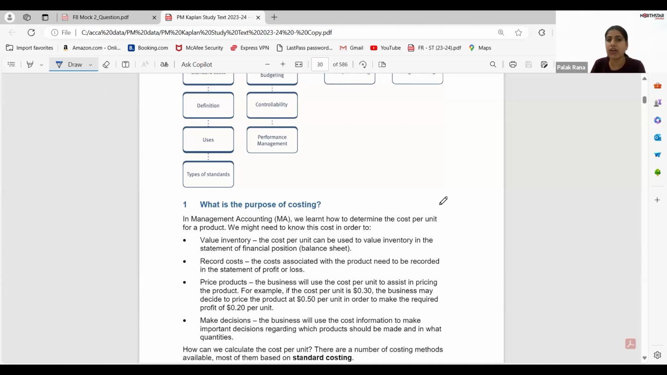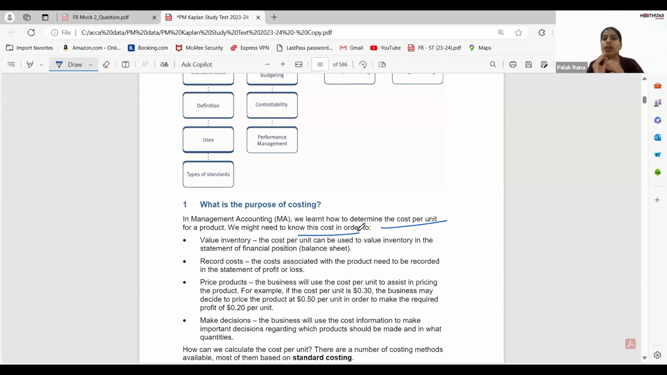In management accounting, we learn how to determine the cost per unit of a product. Why do we need cost? Because we want to value the inventory. If we know that this calculator costs 10 rupees per piece, and I have 100 pieces, then I can calculate that I have a stock worth this much. With that, we can put the amount in our financial statement, like in our balance sheet.